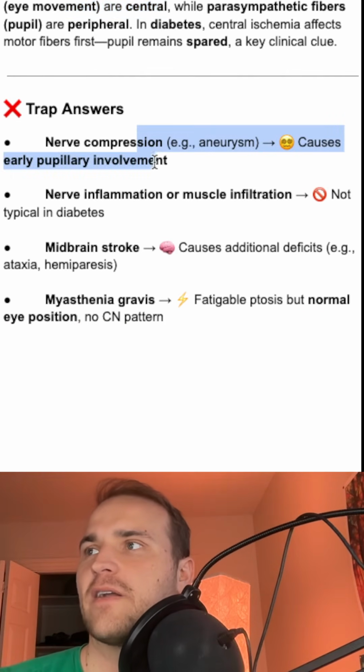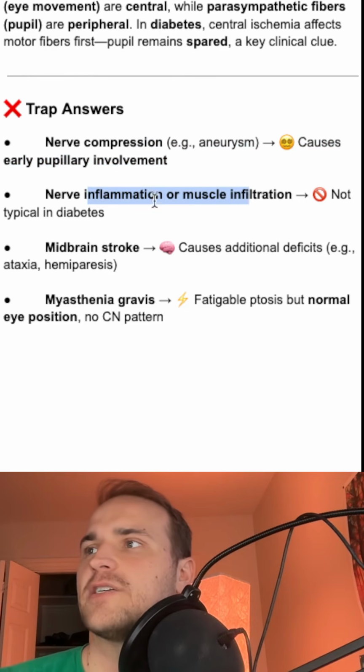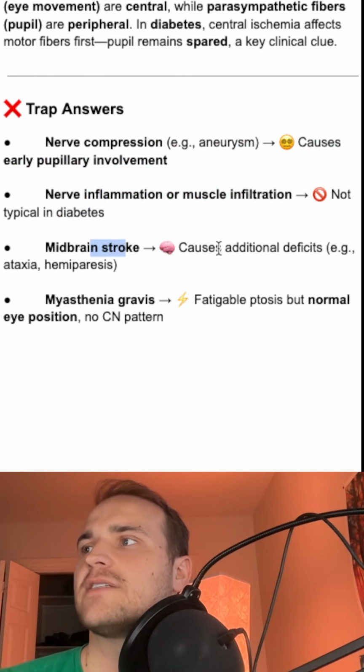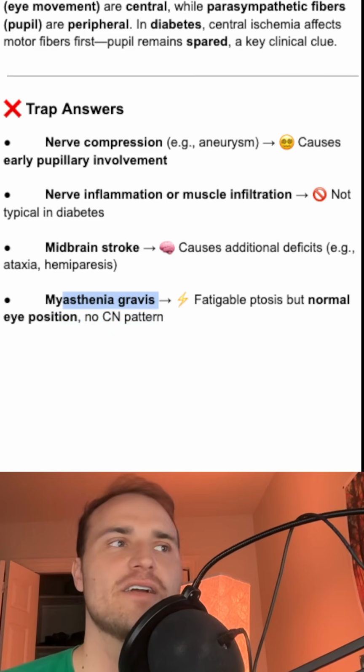Nerve compression, that'll cause the pupillary involvement, so like an aneurysm. Nerve inflammation, it's not typical in diabetes. Brain stroke, that would cause other things like ataxia, hemiparesis. Fatigable ptosis and normal eye position would be your myasthenia gravis.